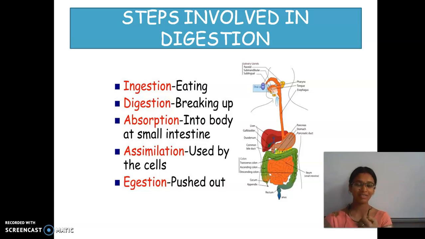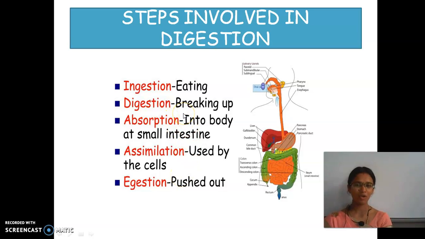The second process we have seen is digestion. Define digestion. Breaking up of complex food materials into simpler ones is called digestion. Now we will be seeing about absorption, assimilation and then egestion. We are going to cover these 3 topics in this class.